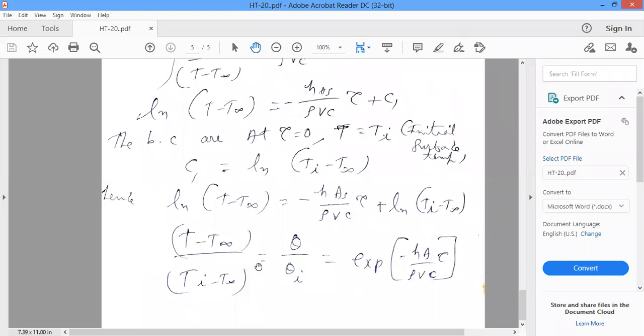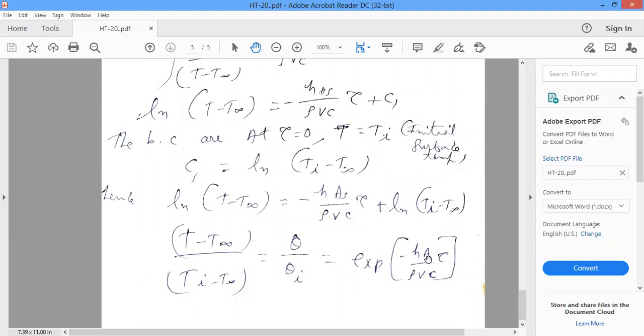Okay? So this is the temperature distribution equation for lumped parameter system, or transient heat conduction, or unsteady state heat conduction: (T minus T free stream) divided by (Ti minus T free stream) is equal to e to the power minus HA tau by rho Vc.